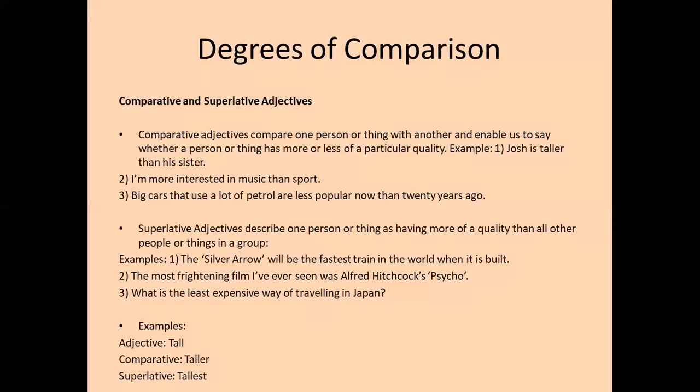What about superlative adjectives? Superlative adjectives describe one person or thing as having more of a quality than all other people or things in a group. Example: the silver arrow will be the fastest train in the world when it is built. So here, fastest is a superlative adjective.